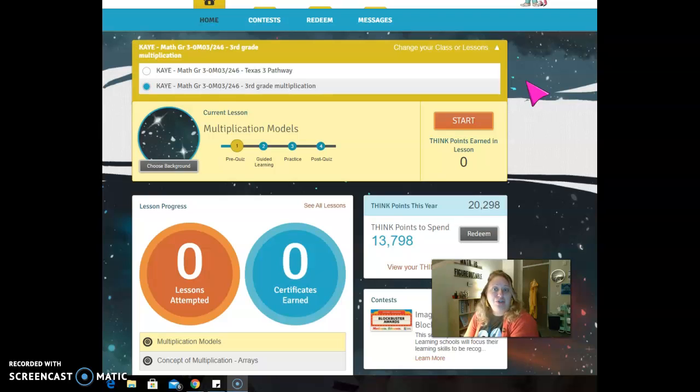I just wanted to make sure you understand what our goal is today. So once you've logged into Imagine Math, this is going to be your dashboard or your home screen. I have added a new pathway for you specific to third grade math. So see right here, third grade math. You will make sure that that has the blue dot next to it and then press start.